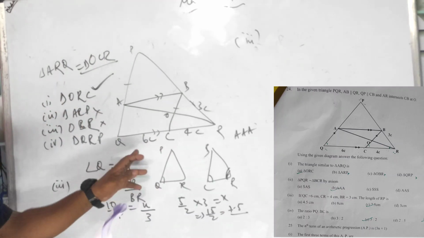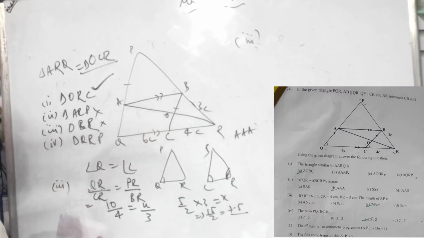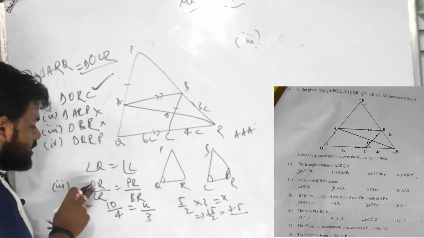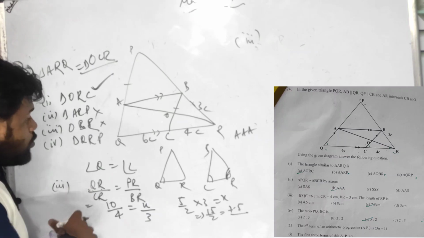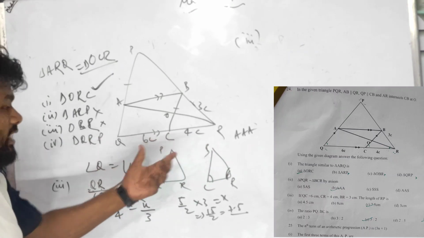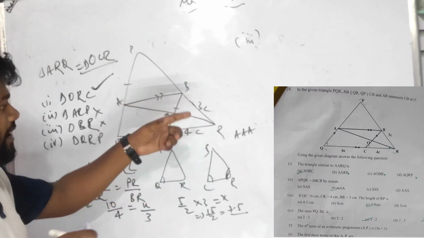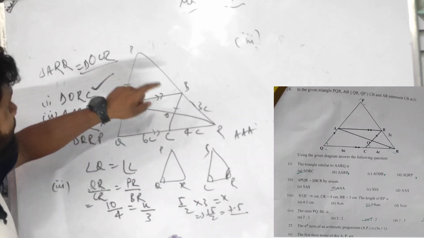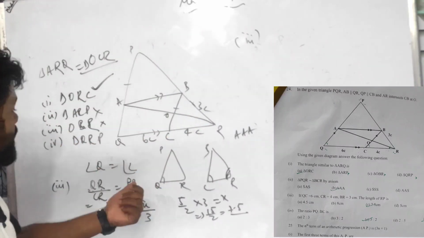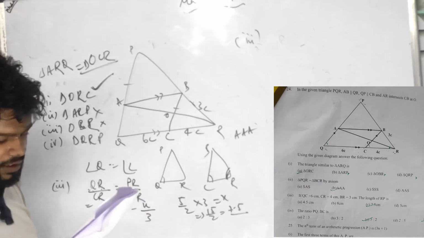7.5, because QC by CR is given. So I have added everything together. That is all about the QR by CR. CR is 4, total 10/4. Then why X? Because PR, I have to find the length of PR, which is the same as RP. So I have to find the length, that means X by BR, which is 3. Simple and straight.